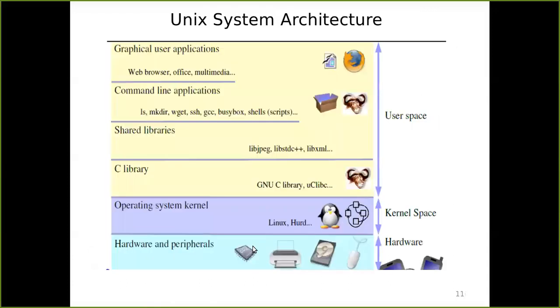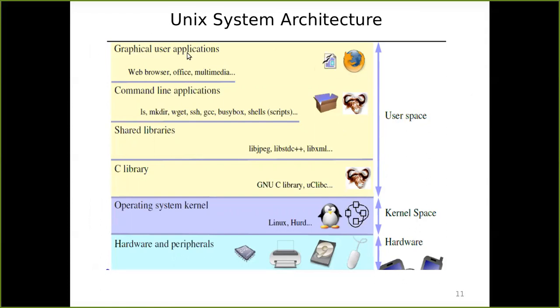So now we will see the Unix architecture. Here you can see the user space, kernel space, and hardware space. You can see this Unix architecture as something like this.